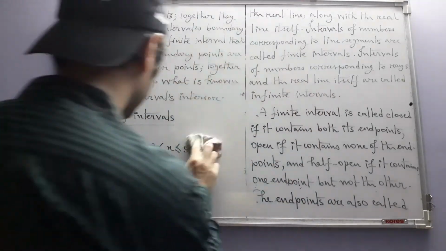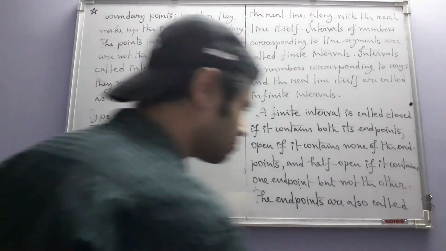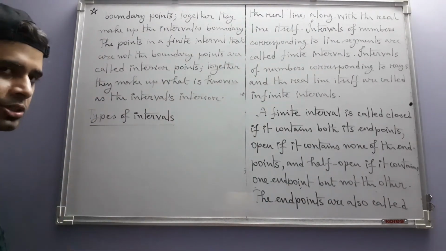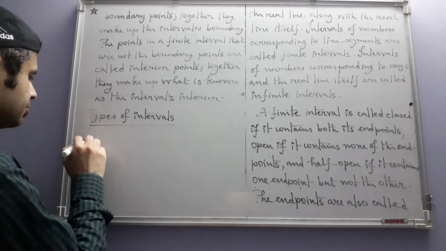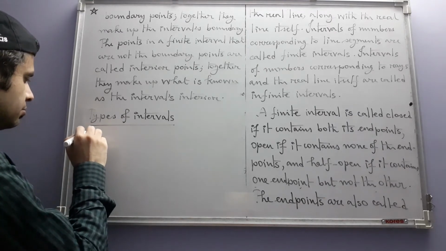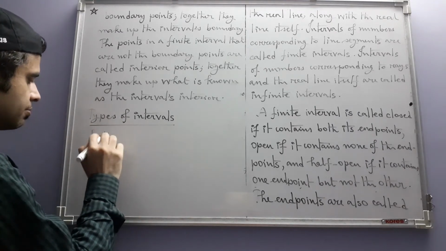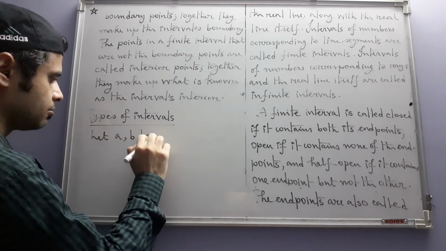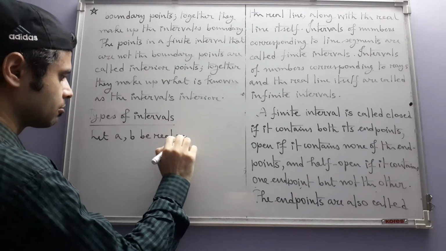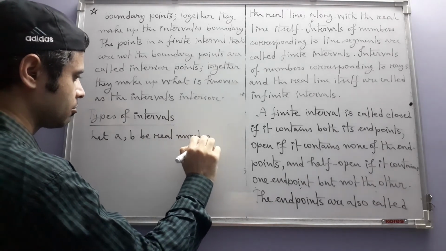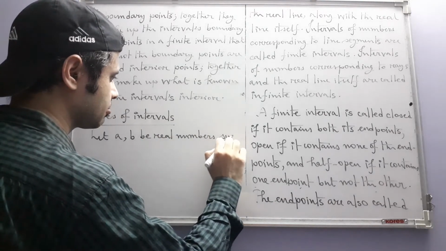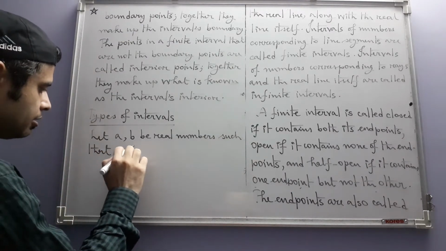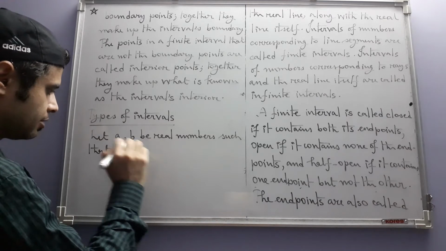So now we are going to look at the types of intervals in all the possibilities. Let a, b be real numbers such that a is less than b.